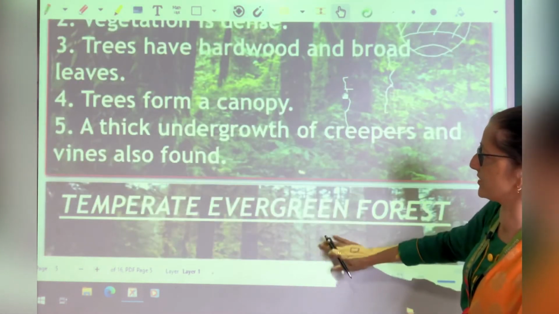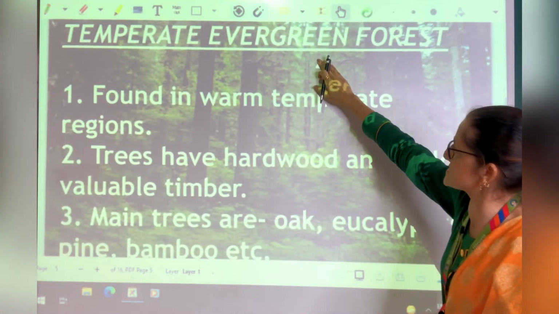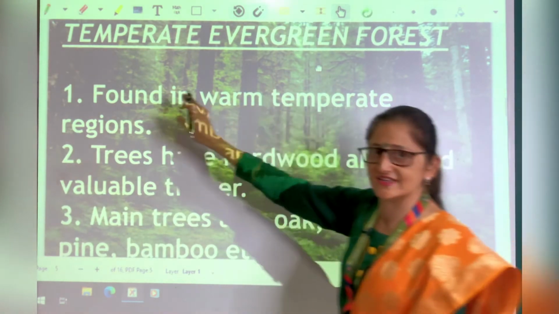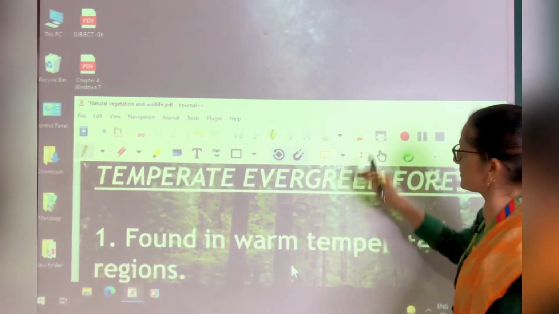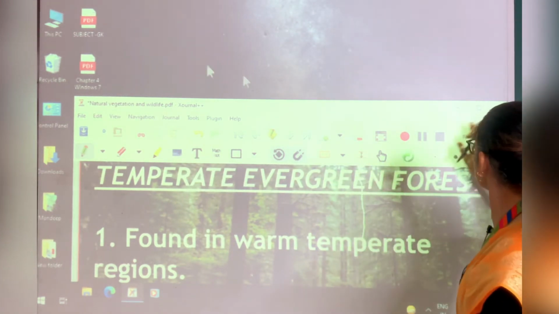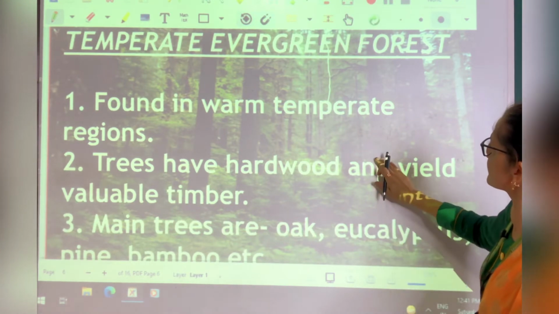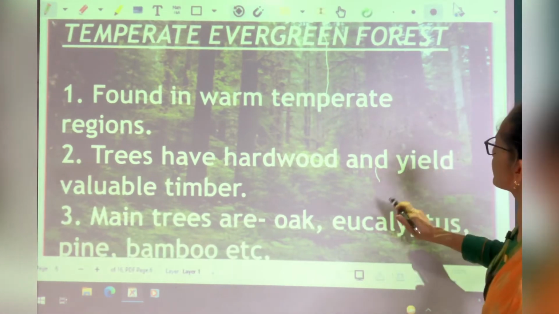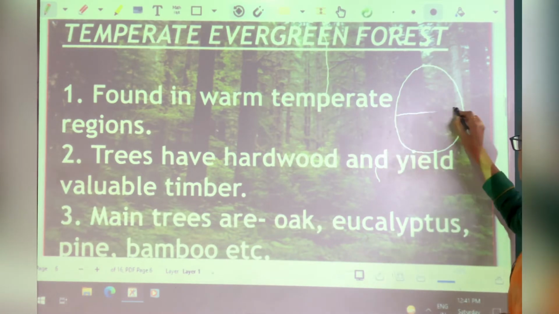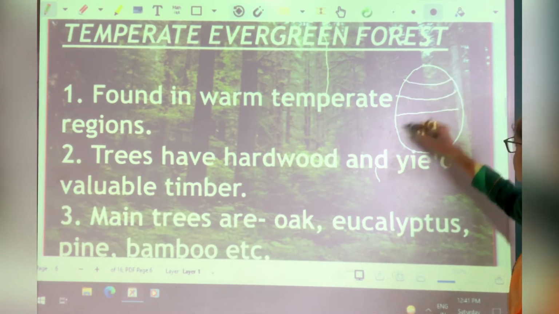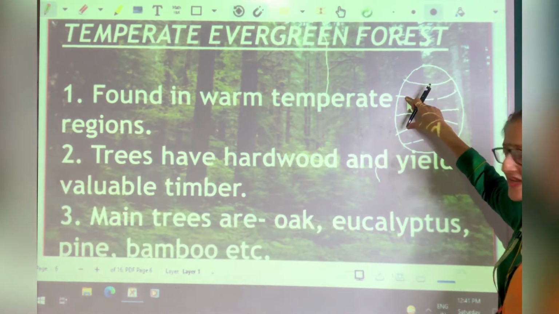Next are the temperate evergreen forests. Now, where are these temperate evergreen forests found? These areas are tropical areas.